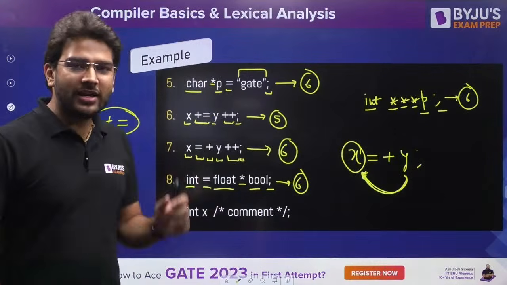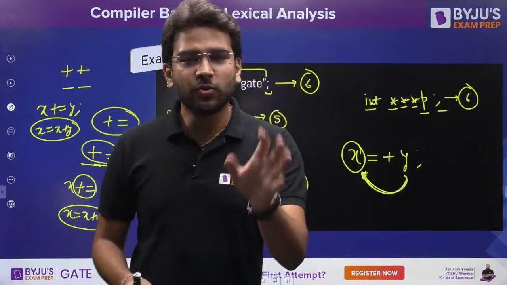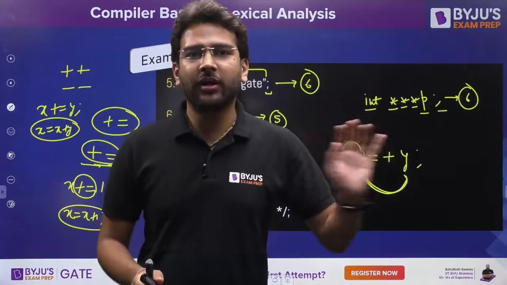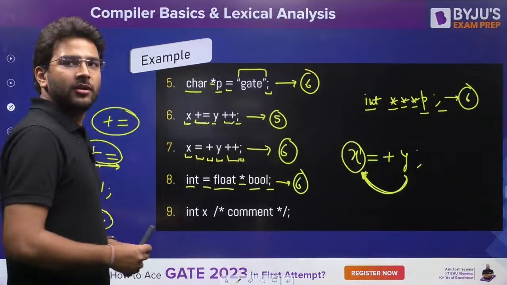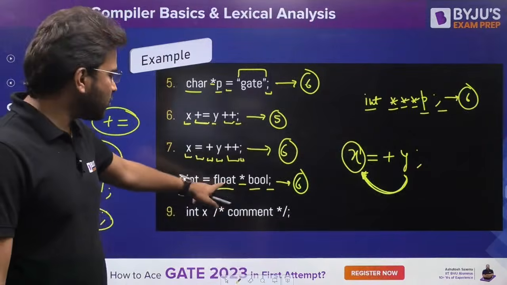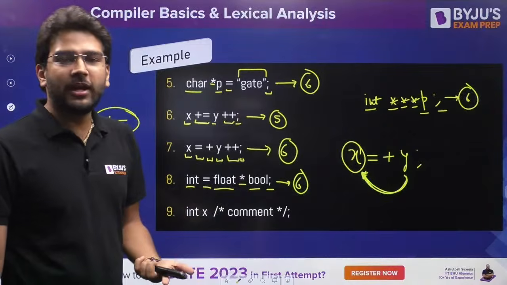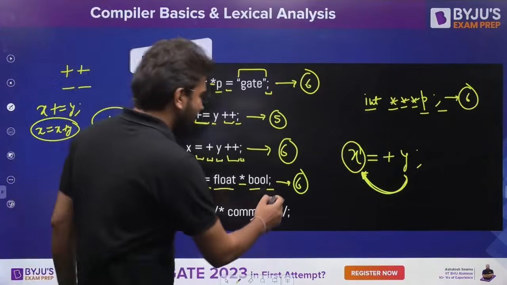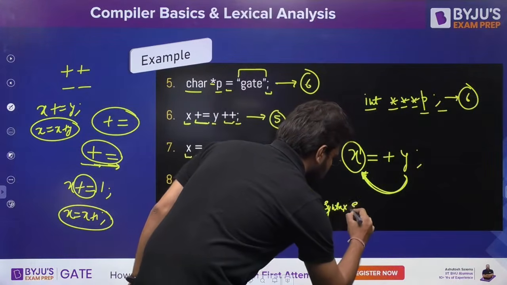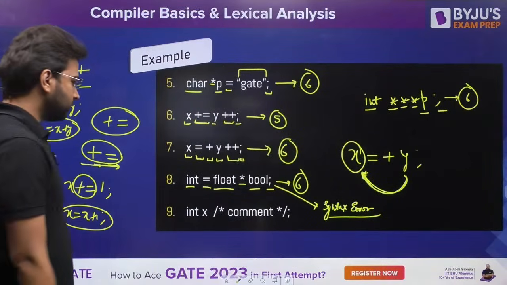Because your lexical analysis phase is just going to identify the tokens. It has no other work, right? It is just going to identify the tokens, and it is going to identify the comments and white spaces, ignore them and delete them. That's it. Clear? So here, this is not an error, but in the syntax analysis phase, it is going to throw an error because you cannot write this statement. Here, these are keywords, not variable names. So this is not allowed. Here you will get the syntax error. You cannot use keywords like this. Clear?